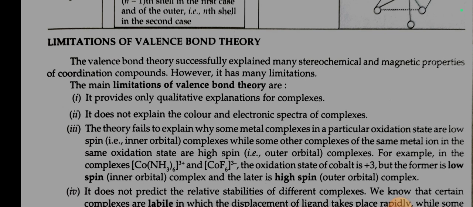The valence bond theory successfully explained many stereochemical and magnetic properties of coordination compounds. However, it has many limitations. The main limitations of valence bond theory are: number 1, it provides only qualitative explanation for complexes. Number 2, it does not explain the color and electronic spectra of complexes.